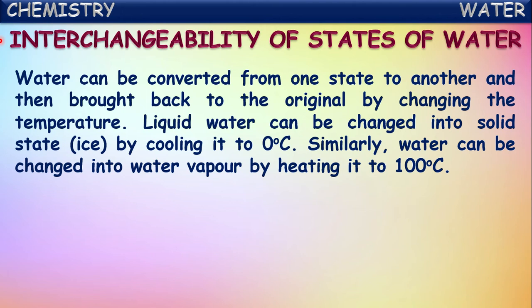So if we take normal water and start heating it, after reaching 100 degrees Celsius it converts into gaseous form, which we call water vapor. In this way, the states of water can be changed from one to another by changing temperature.